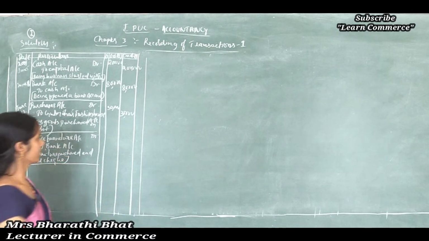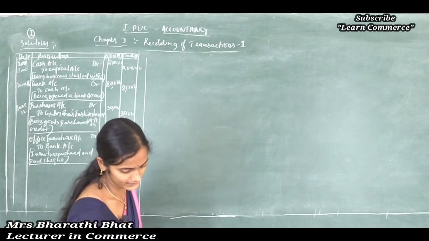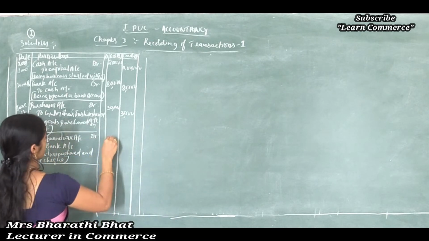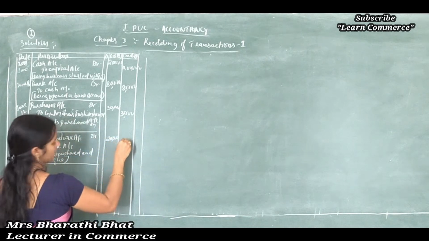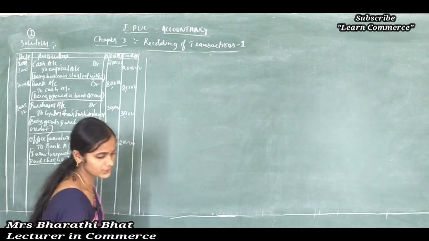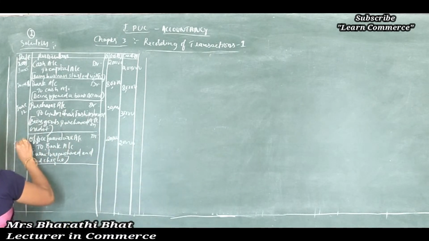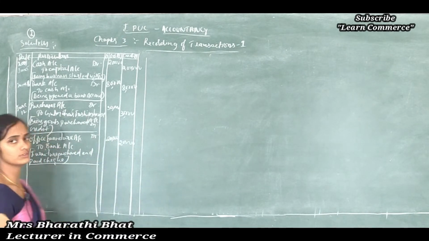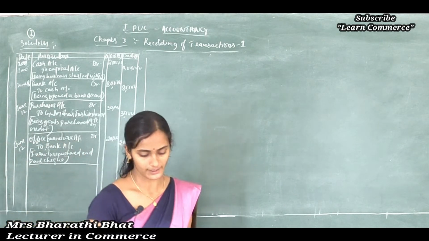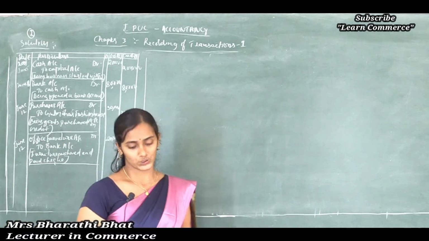Clear? Amount 20,000, date June 12. And the next one, rent paid by check.